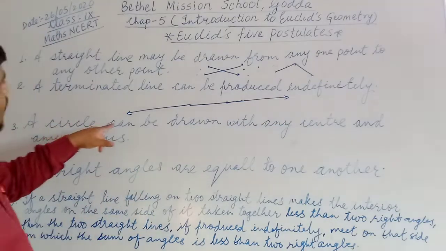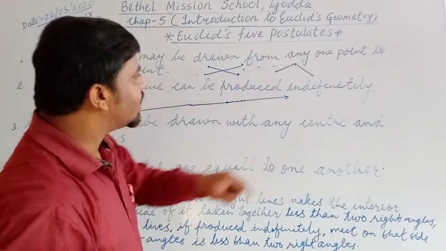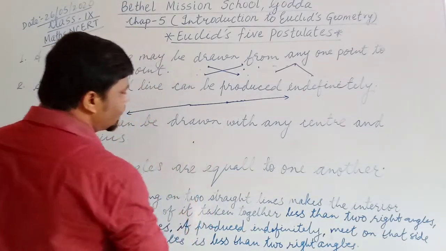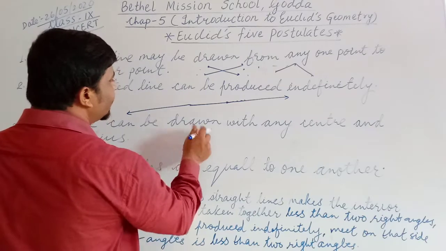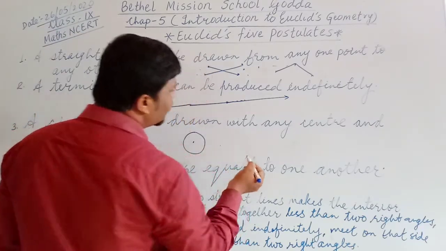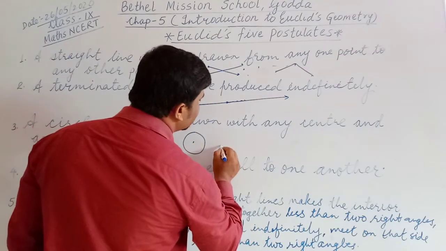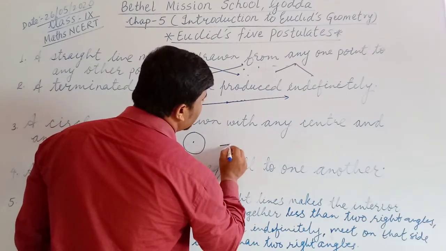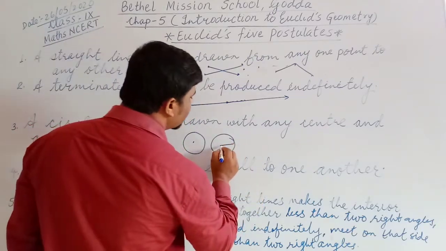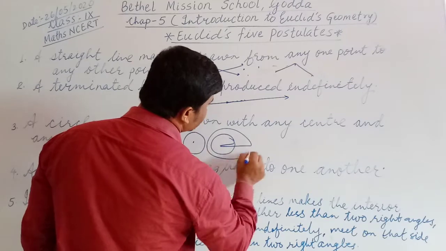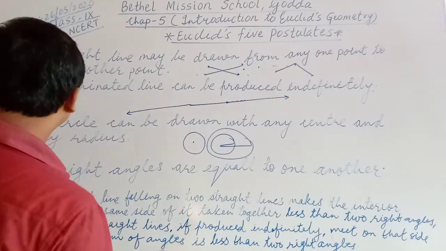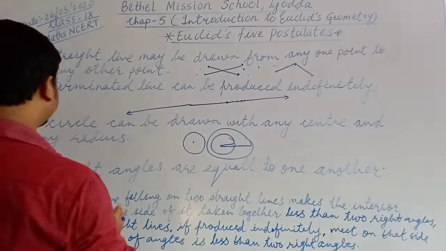Next, a circle can be drawn with any center and any radius. Okay, any center. Suppose this is the center. From here we can draw any circle. And if the length of radius is 2 cm, from this point you can draw a radius. If radius is 5 cm, you can draw another circle. So with the different radius you can draw any circle.